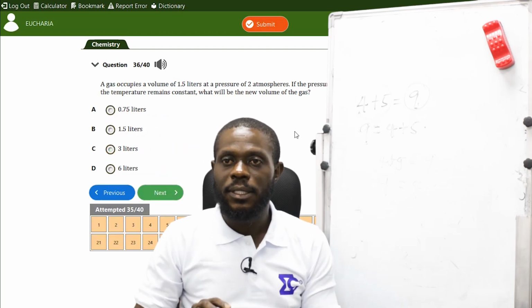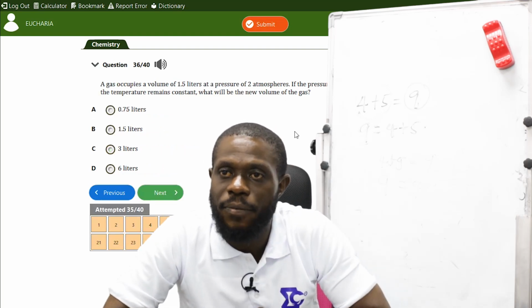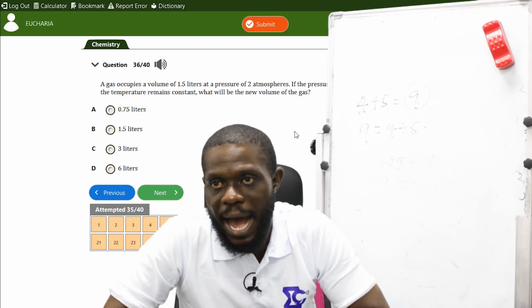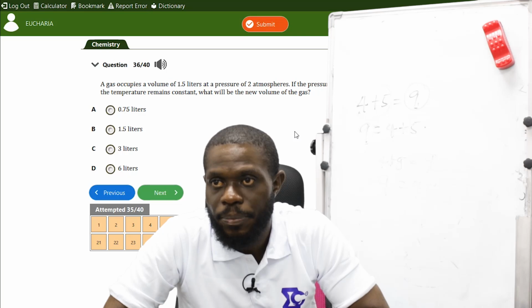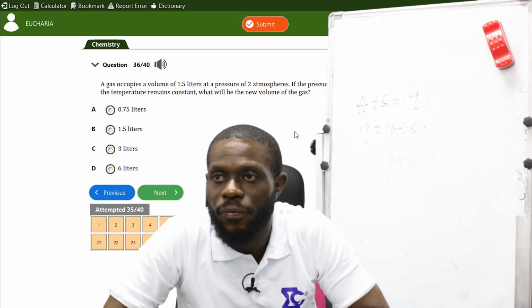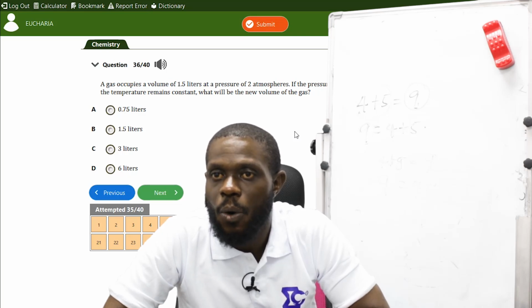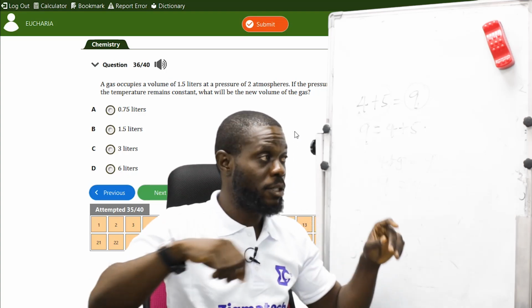So the next one is: a gas occupies a volume of 1.5 liters at a pressure of 2 atmospheres. If the pressure is increased to 4 atmospheres while the temperature remains constant, what will be the new volume of the gas? This is Boyle's law.